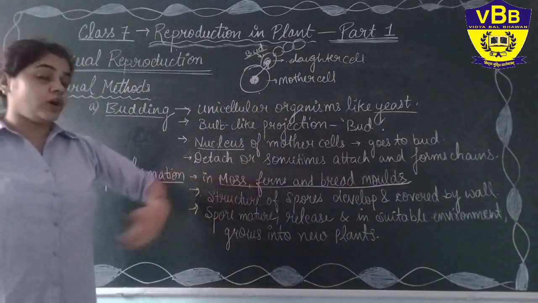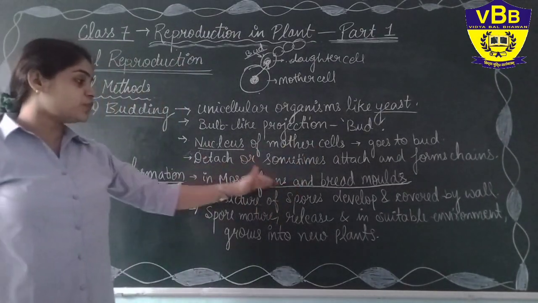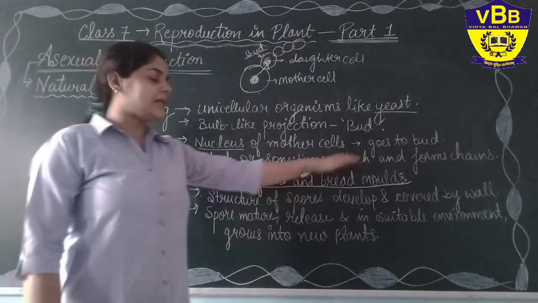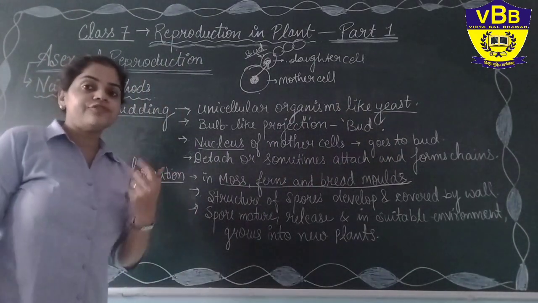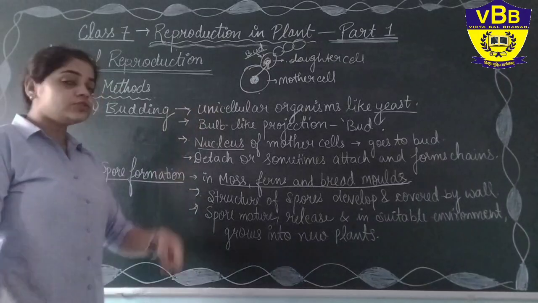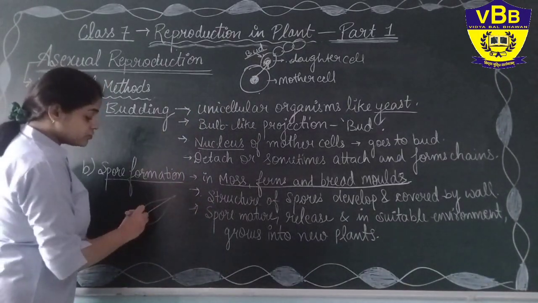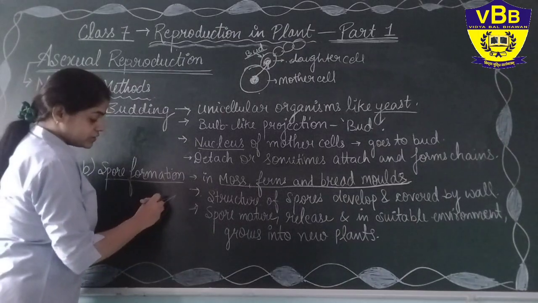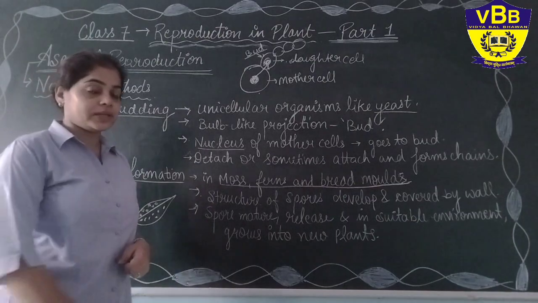Yes, there are 3 types or more, but now we will see these 3 types: moss, ferns and bread molds. It occurs in these. I already told you, formation of spores. So what are those spores? For example, this is the plant, and that is a leaf. The small dot-like structures are the spores. It is actually the spores that are forming there.